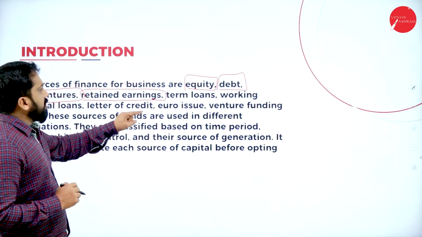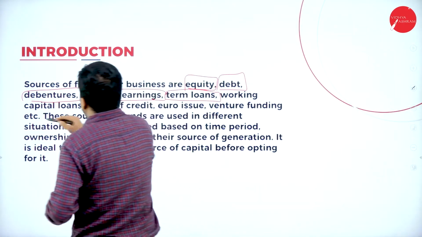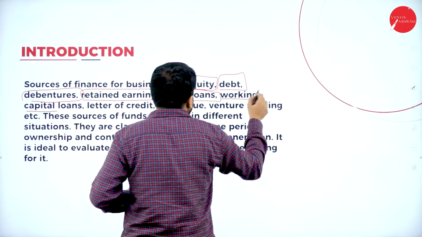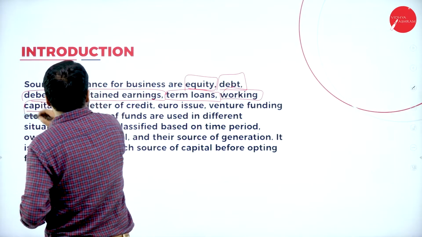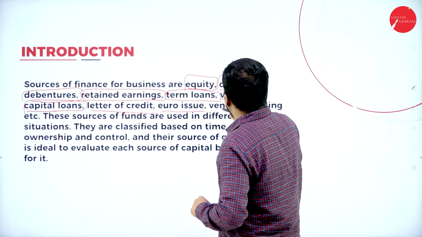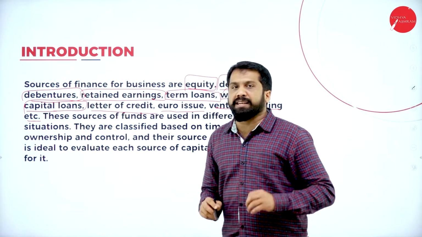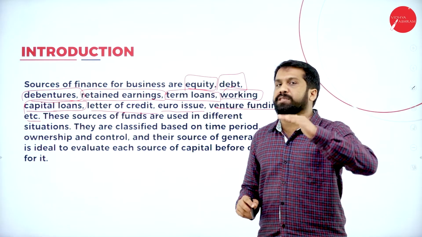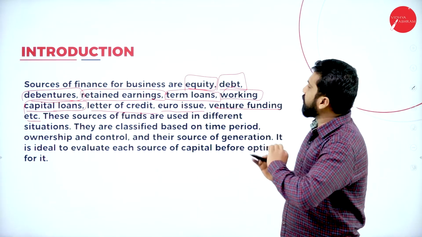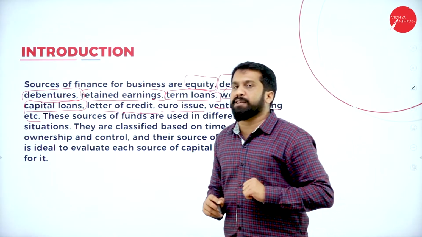Now, term loans, there is one more thing, working capital, one more, then letter of credit, euro issue, venture funding, etc. Each and everything I'll explain to you while doing the sources of finance table. Just understand, these are the part of your sources of finance.